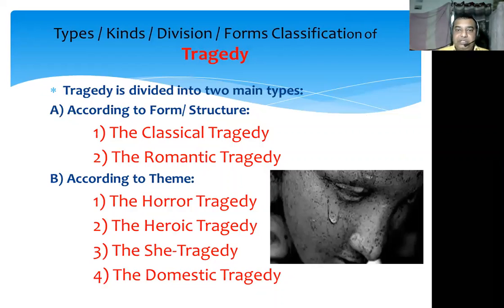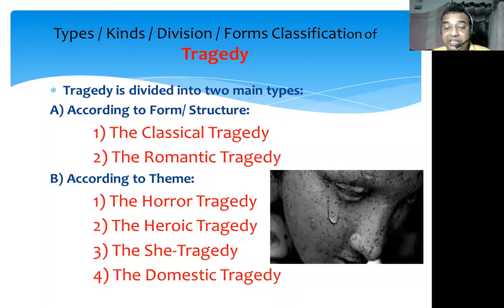According to form or structure, the tragedy is further divided into two subtypes. The first one is the classical tragedy. The second one is the romantic tragedy. According to the theme or subject matter, it is further divided into four subtypes. The first one is the horror tragedy. The second one is the heroic tragedy.